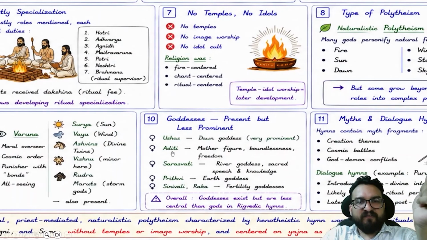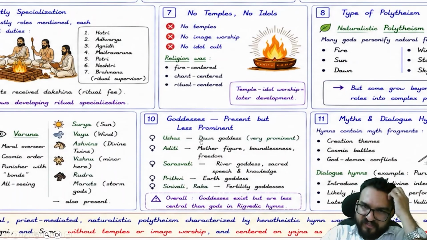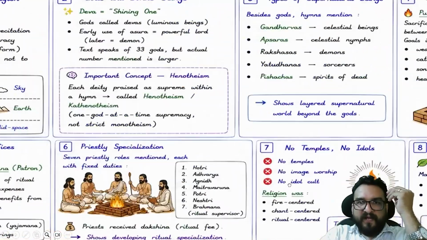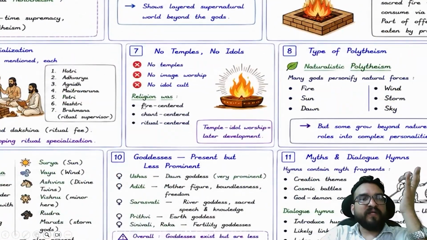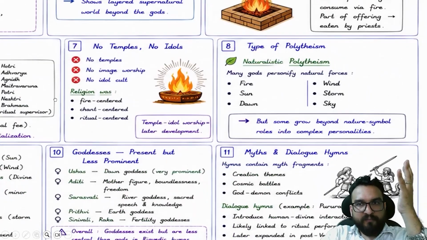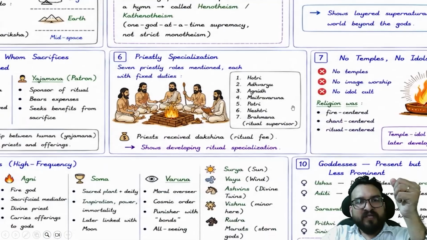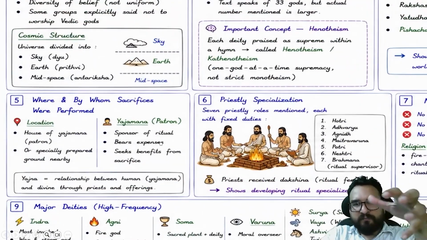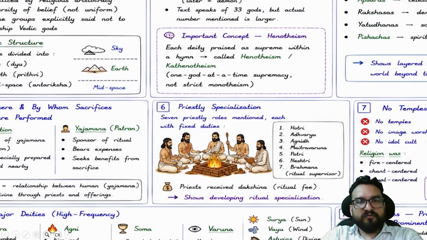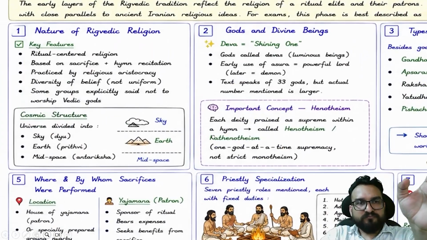Were goddesses present in Rig Veda? Yes, like Usha, Aditi, Saraswati, Prithvi. एक बार आप देख लीजिए. These goddesses were present over here, right? अब यहाँ पर आओ. No temples, no idols were there, right? These were fire centered, chant centered, ritual centered, but no temples, no image worship, no idol cult, right? There was a type of polytheism, like many gods personify natural forces, fire, sun, dawn over here. You will be finding that these priests were used to do these sacrifices.